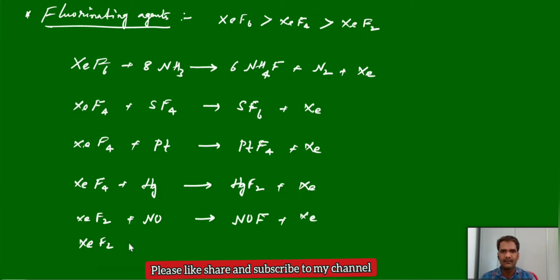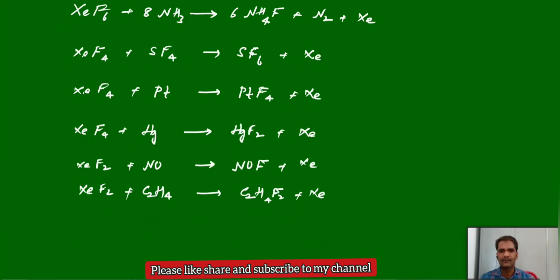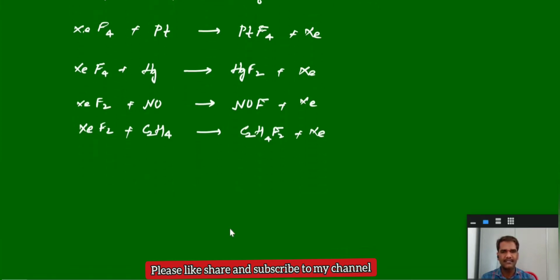And similarly, xenon difluoride with acetylene, we will get a kind of addition reaction, difluoroethylene, that is, difluoroethane. So, these are a few reactions which support the fluorinating property of xenon fluorides. And xenon fluorides can also act as good oxidizing agents. Why? Because they are unstable in nature, they always want to become elemental xenon. So, they can act as oxidizing agents.